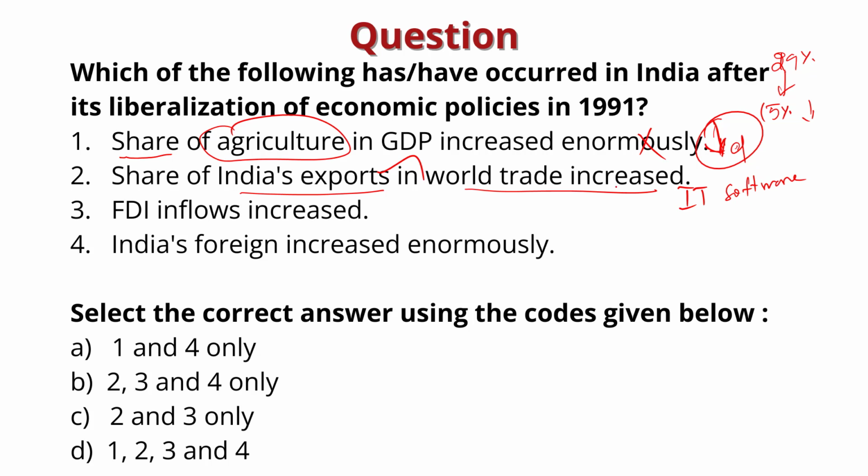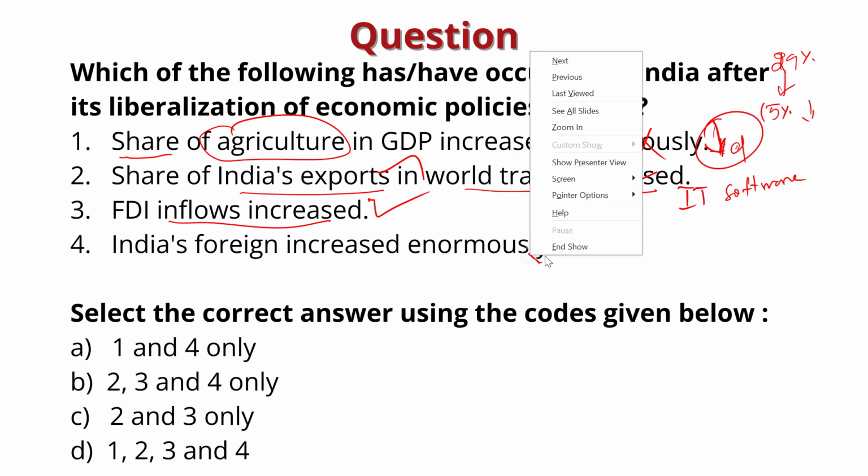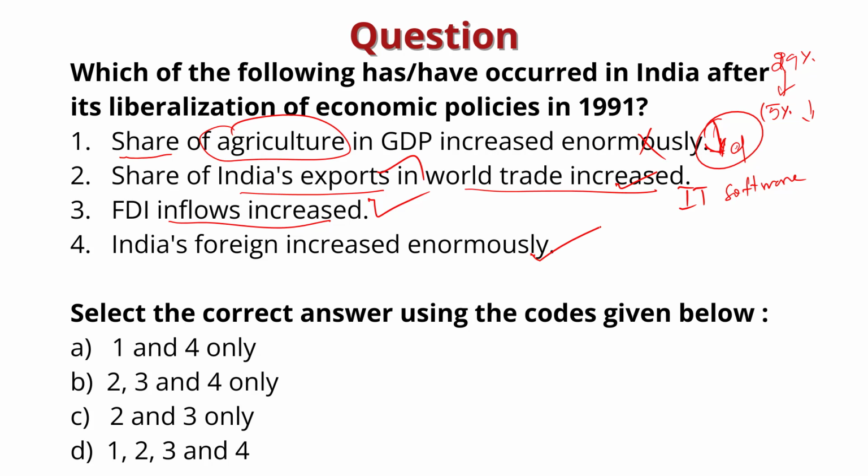Look at the third statement. We know that India is one of the largest recipients of the world's flow of FDI. Know that LPG reforms have resulted in a 150% increase in foreign direct investment, FDI, and foreign exchange reserves by 20 times. Moreover, foreign investment, which includes both direct and indirect investment, has increased substantially from approximately $100 million in 1990-91 to approximately $150 billion in 2003-4. Hence, statements 3 and 4 are correct. So here the correct answer is option B, 2, 3 and 4 only.